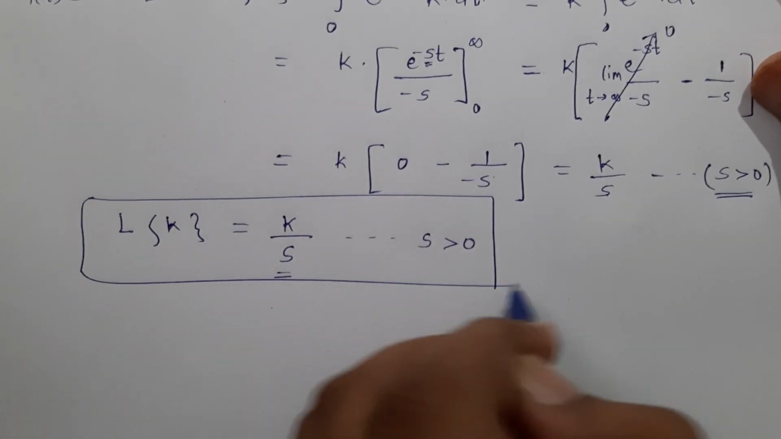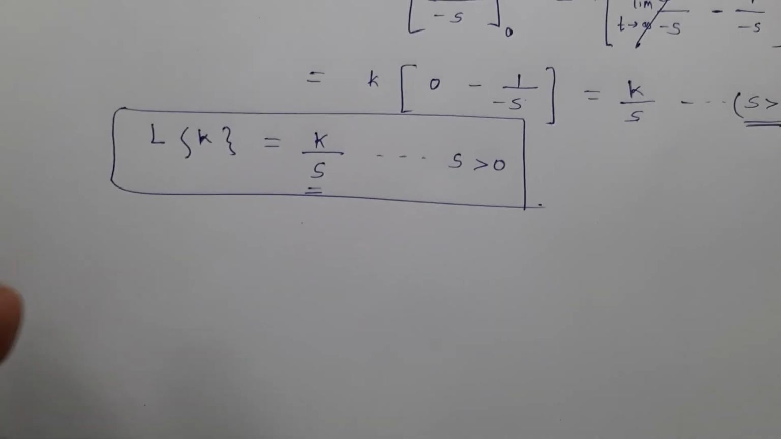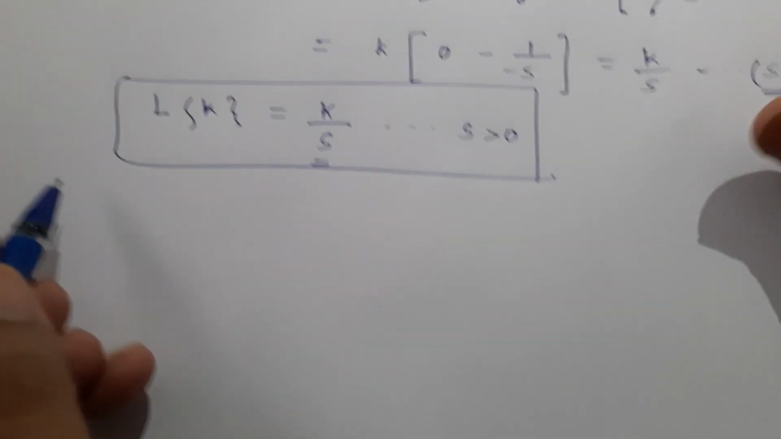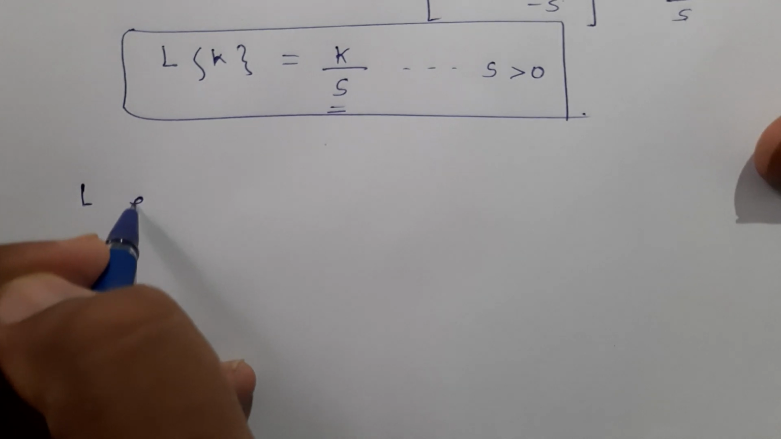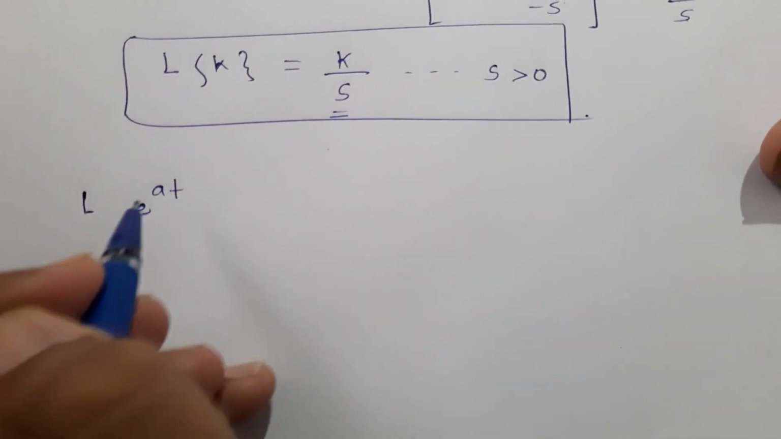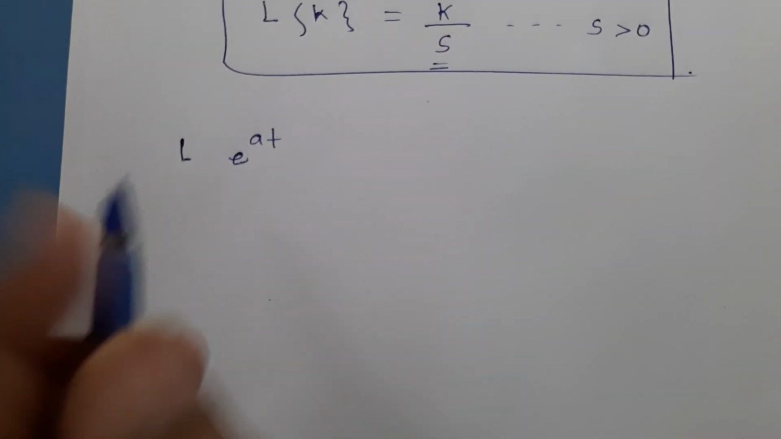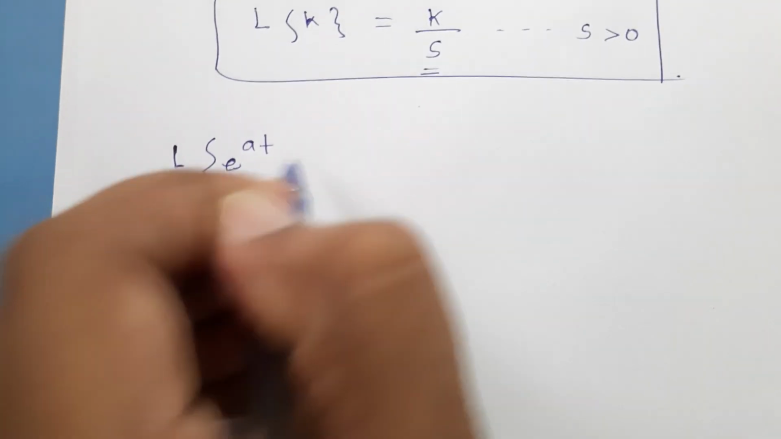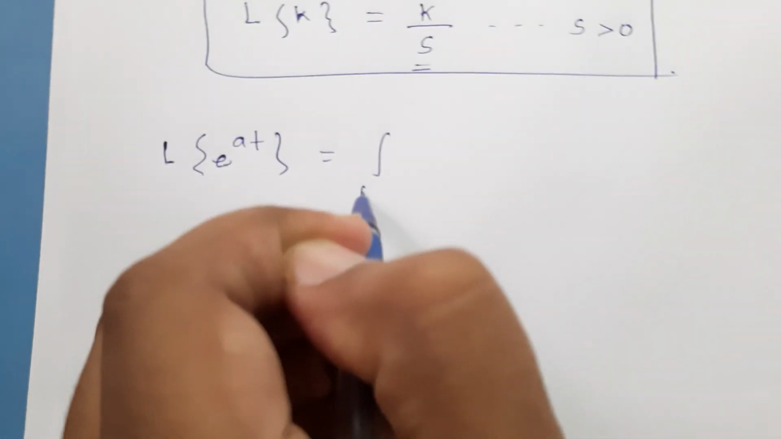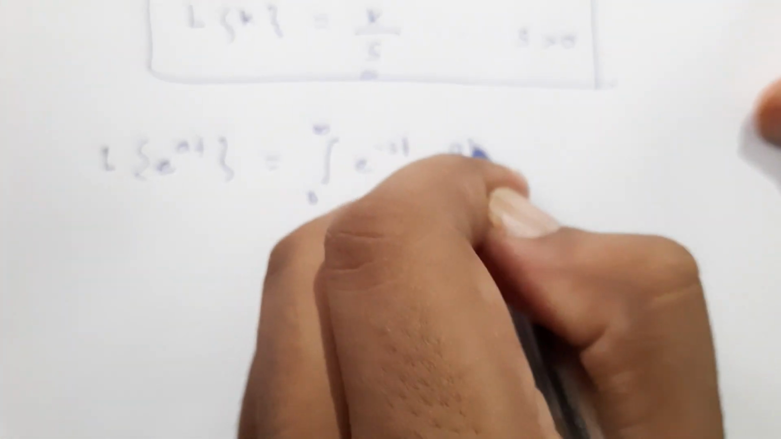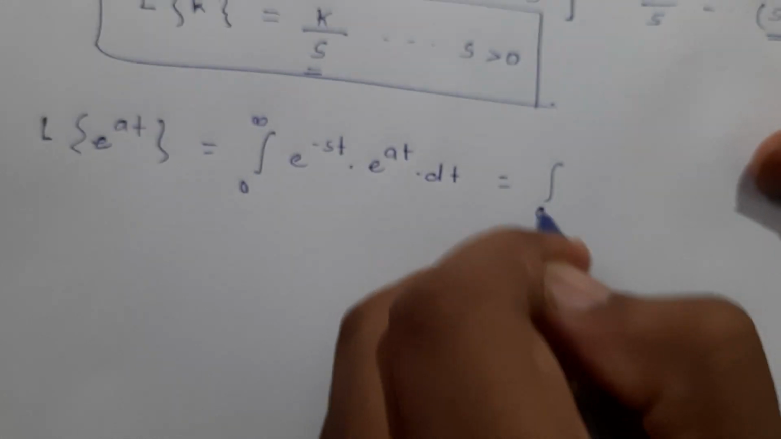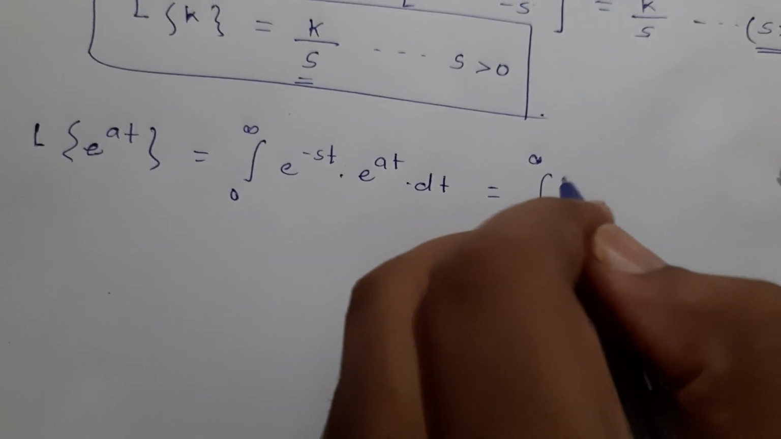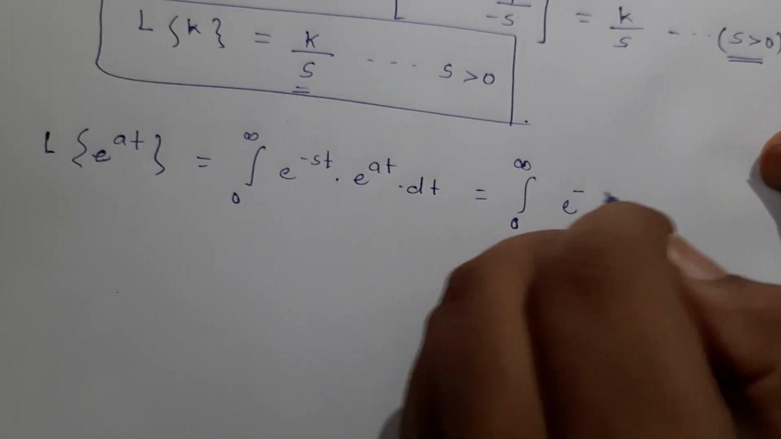So that is how you can find out Laplace for a constant. Similarly, you can find a Laplace for another function e raised to at. So this also we can find out using the integration. So if I put it here like this, and if I perform further calculations, I will get something like this,